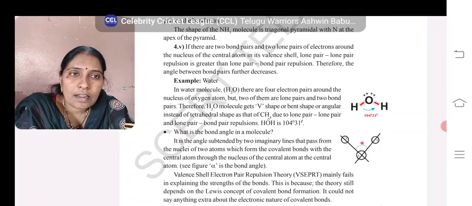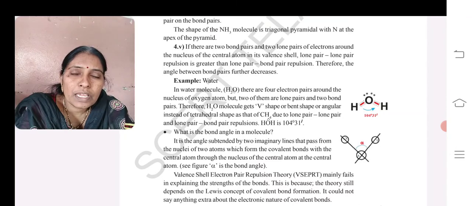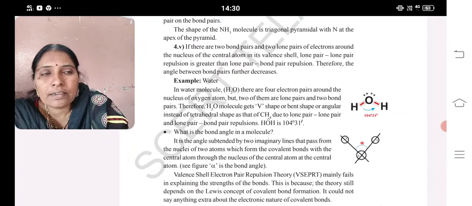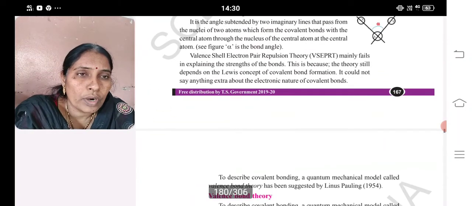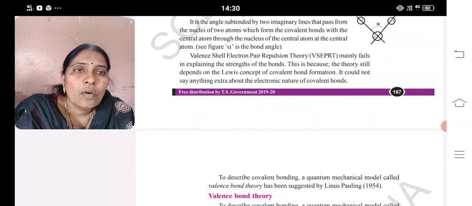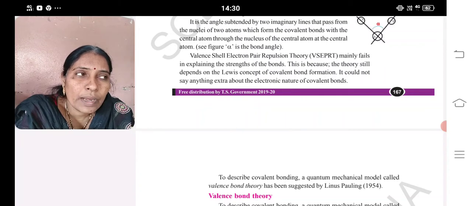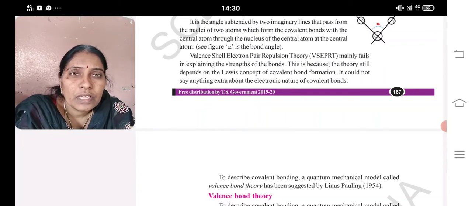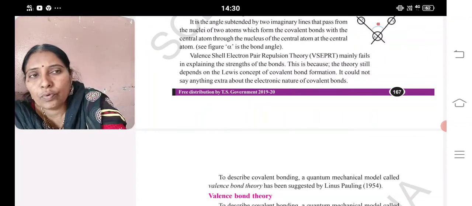Valence shell electron pair repulsion theory mainly fails in explaining the strength of bonds. This is because the theory still depends upon the Lewis concept, and it could not say anything about the electronic nature of a covalent bond. To describe covalent bonding, a quantum mechanical model called valence bond theory was suggested by Linus Pauling in 1954.